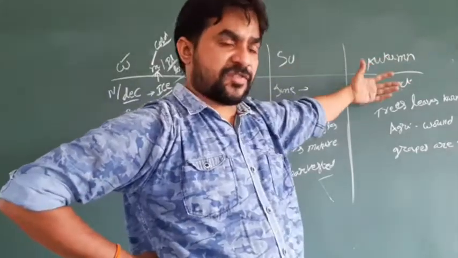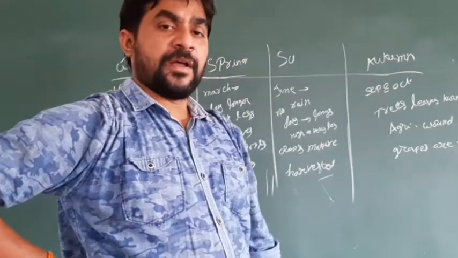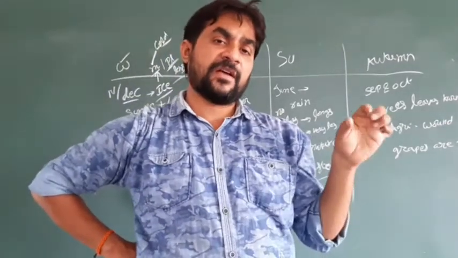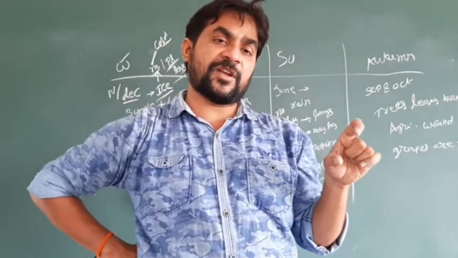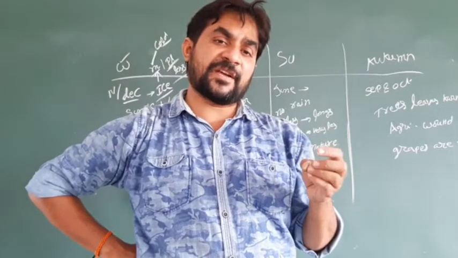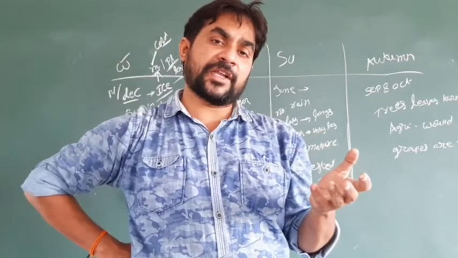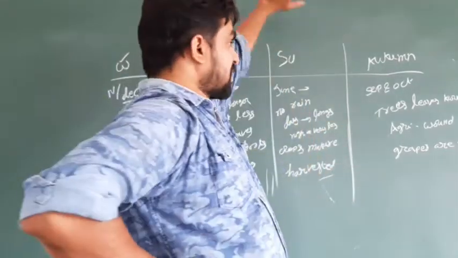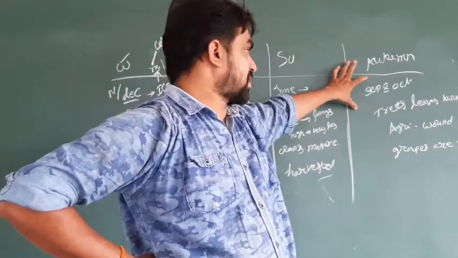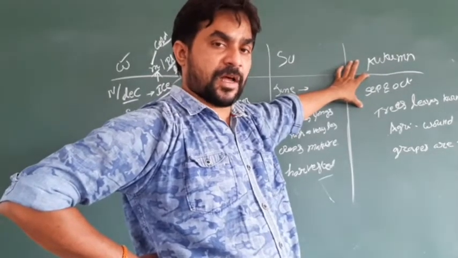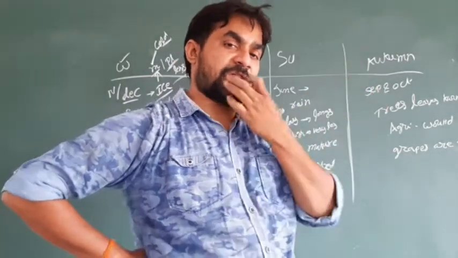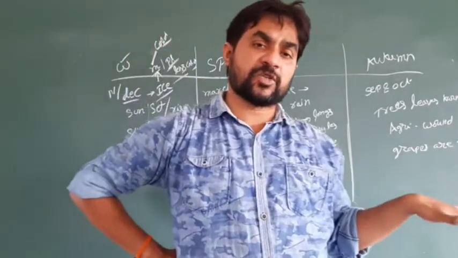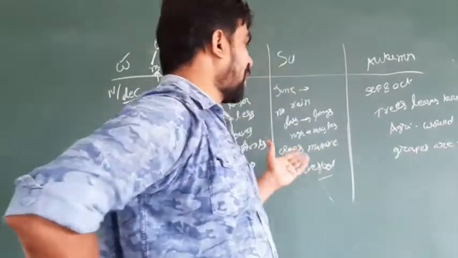The autumn season starts from September and October. The trees convert into a red color. We see that the leaves are green because of the high temperature, and the trees convert into a brown or red color. Similarly, in the autumn season, which starts from September or October, the trees convert into a red or brown color, and agriculture is going to end in the time of the autumn season.